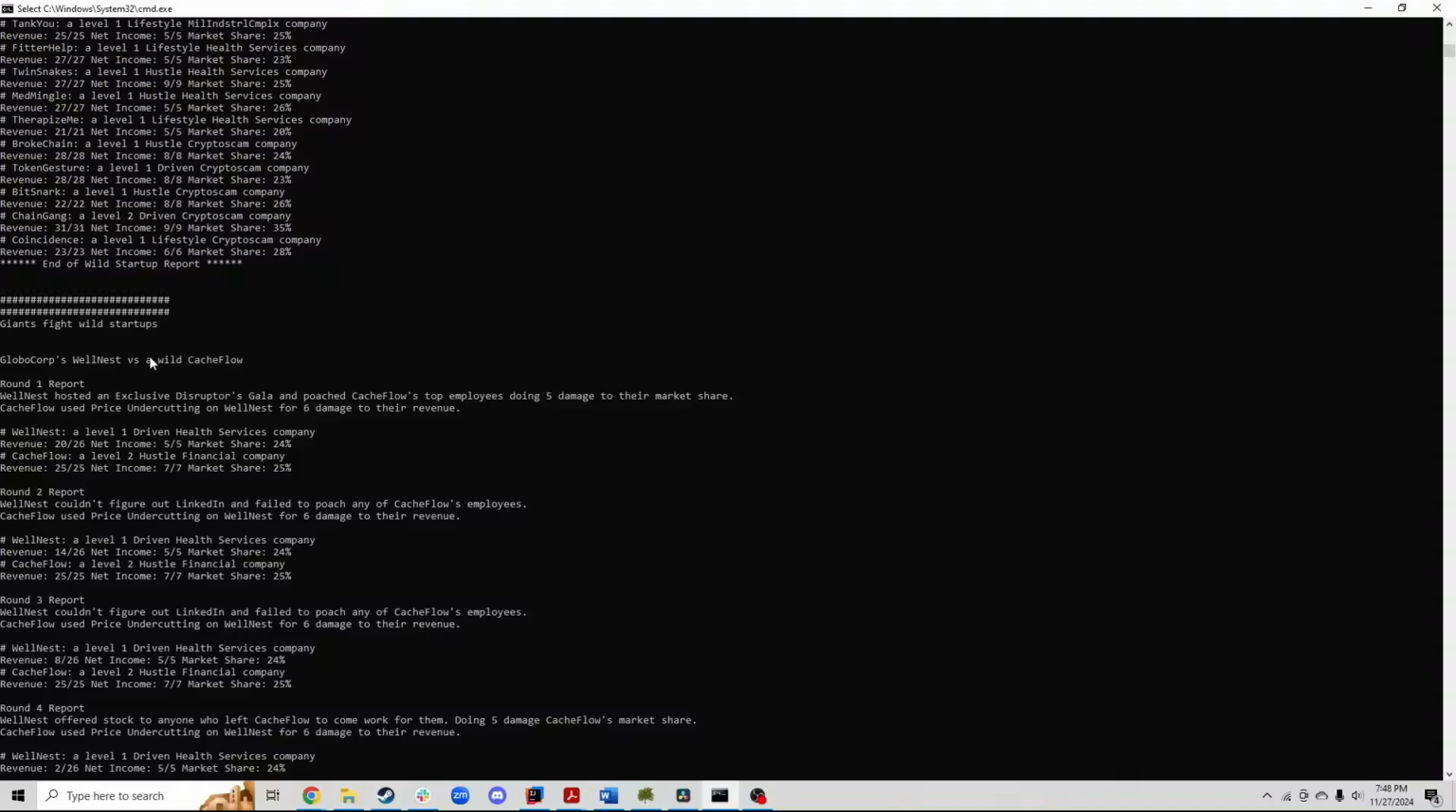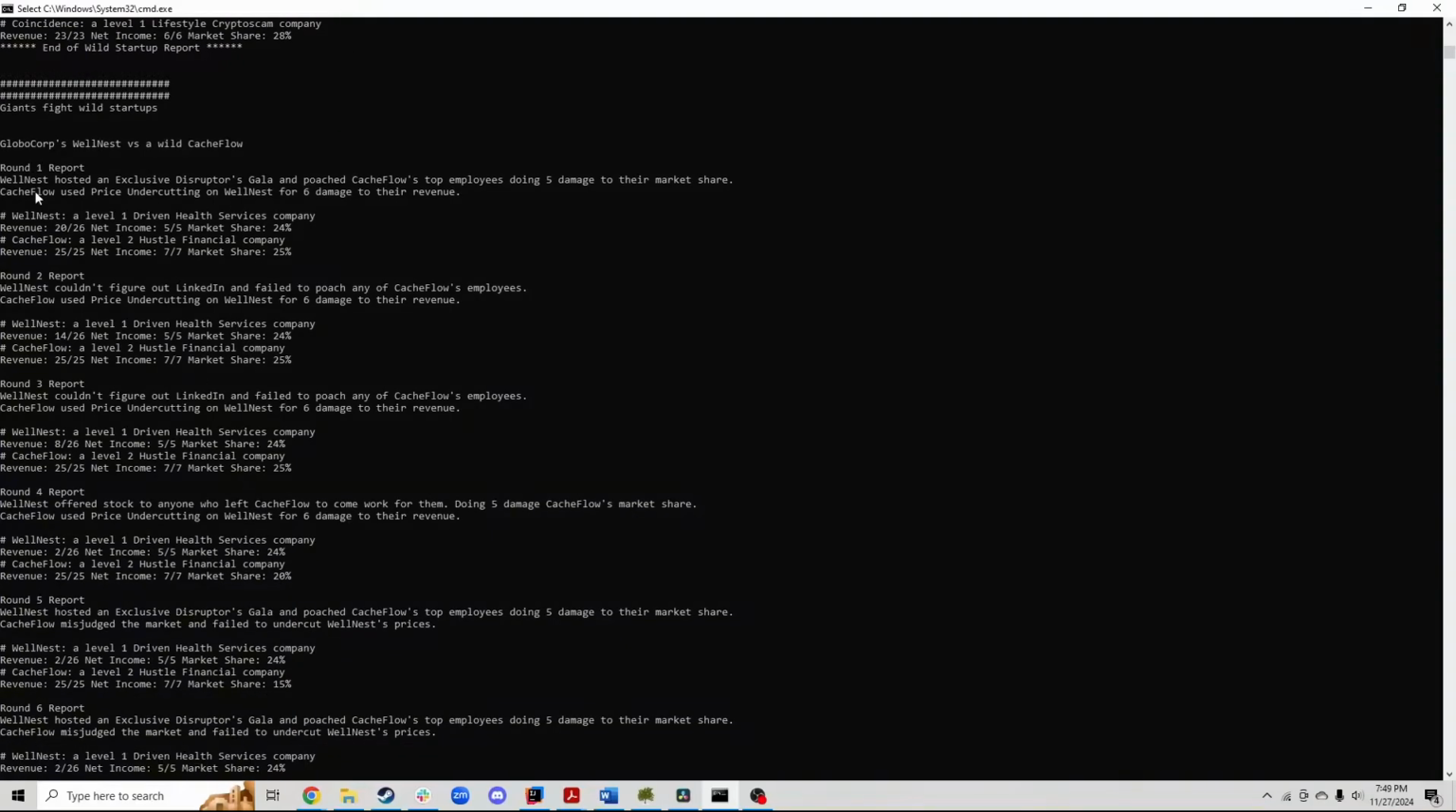Most turns, the tech giants will fight wild startups in an attempt to acquire them. If they win, they get to acquire it. If they lose, then they lose the startup they put in that battle. Every 3 turns, they get to fight another tech giant and try and acquire a startup from them directly. All right, these go into more detail. So we'll look at one of these.